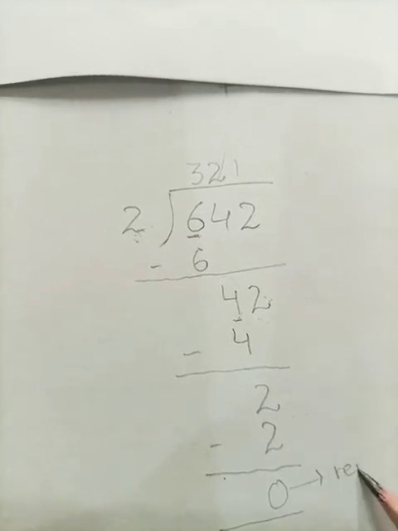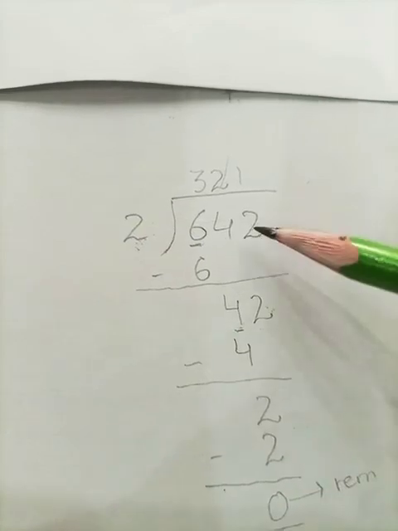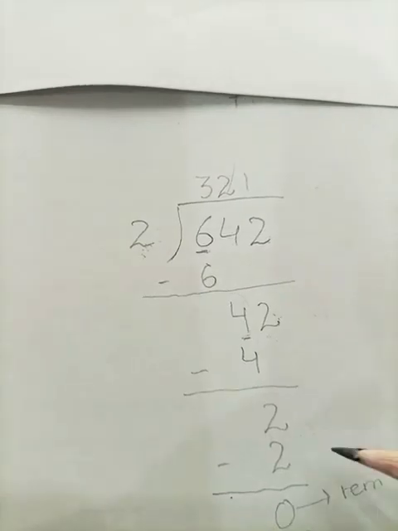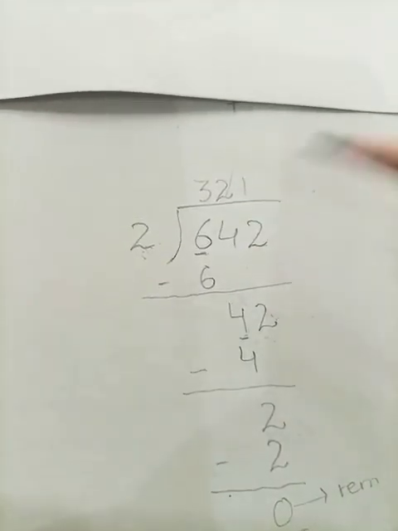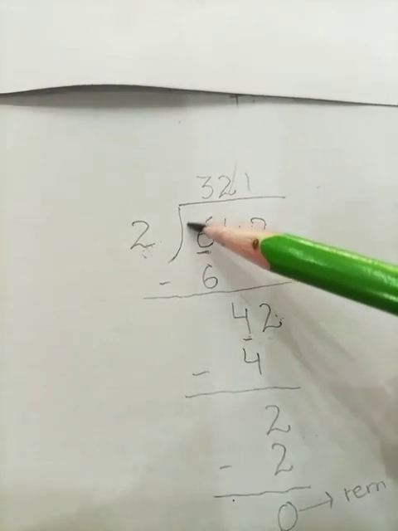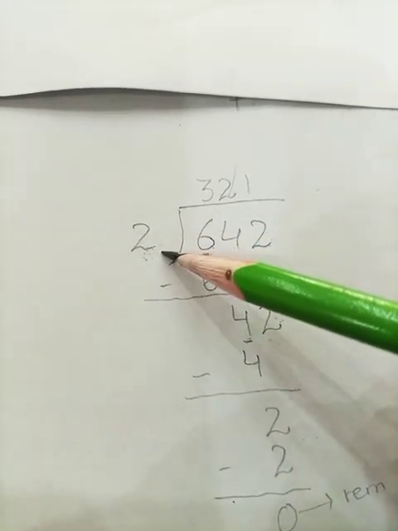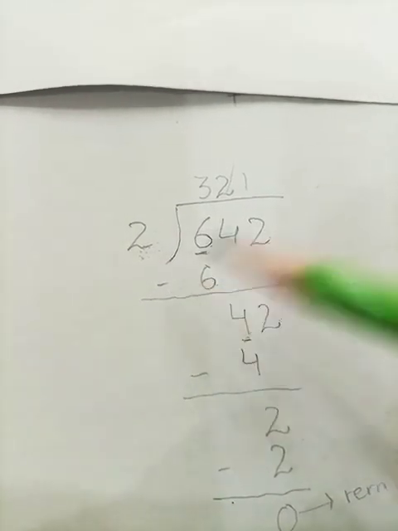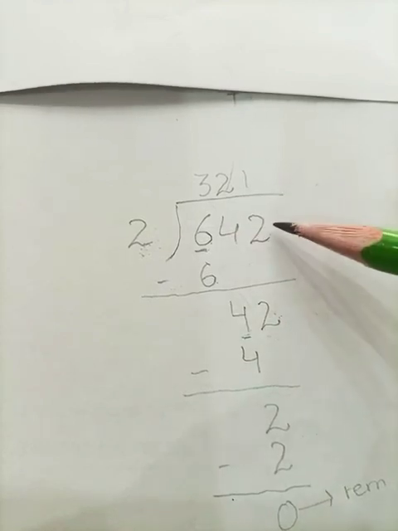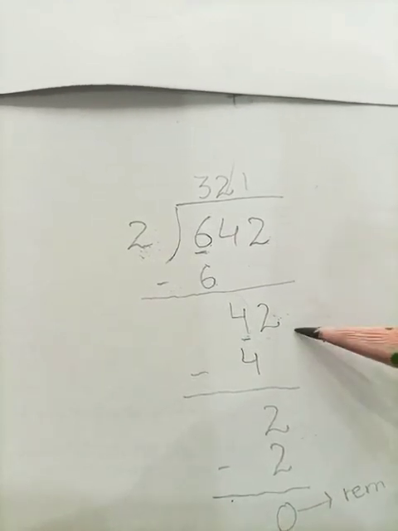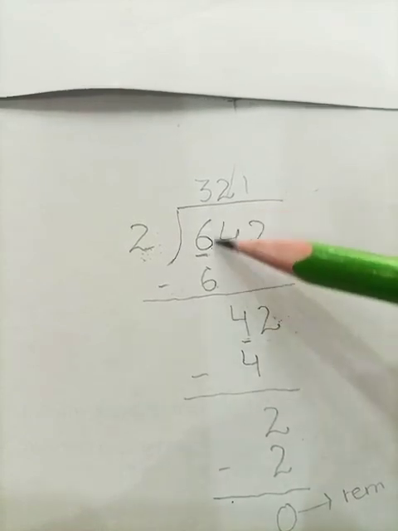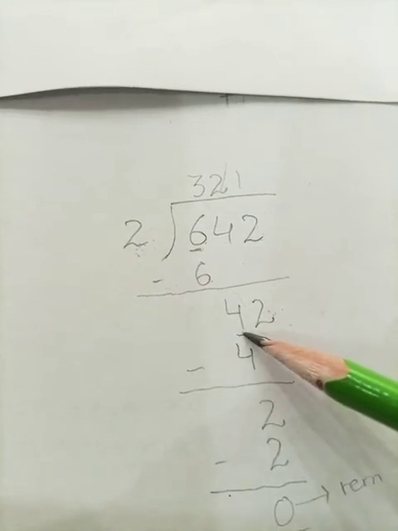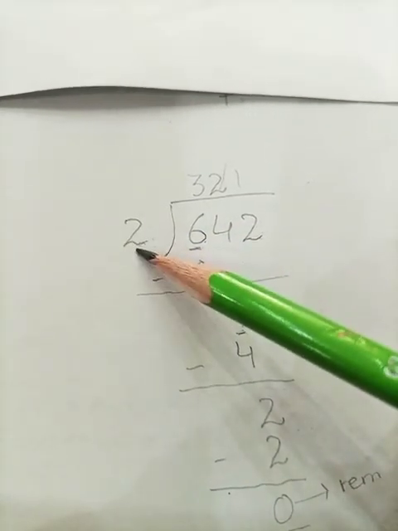So students, look at this. We have solved our 3-digit number by 1-digit number by the same easy process or the steps of division. First, we are going to take our first number and then divide it by the divisor. Next step is subtraction. In the subtraction, we are going to subtract starting from the ones column. We have subtracted ones and the tens. Here we are left with no number. The next step is again taking the first number and dividing it by the divisor.